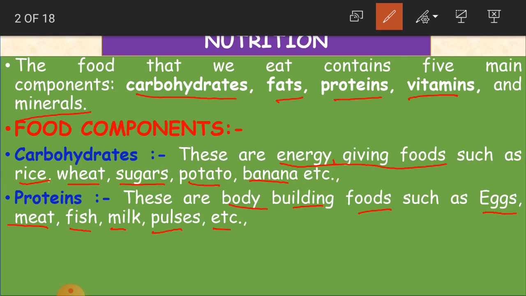Eggs, meat, fish, and milk are all from animals, and pulses we get from plants.